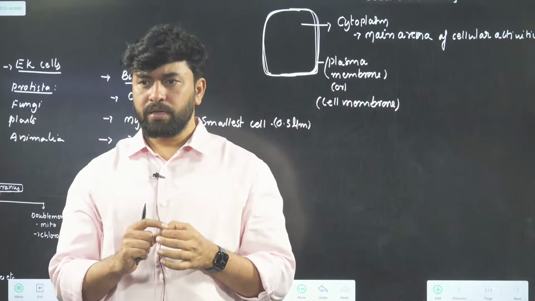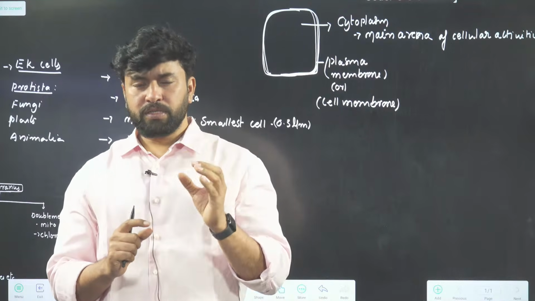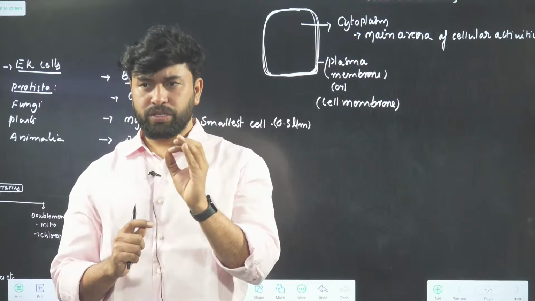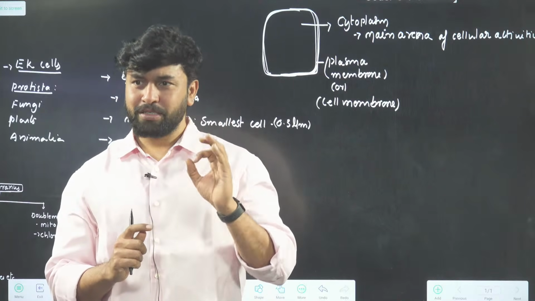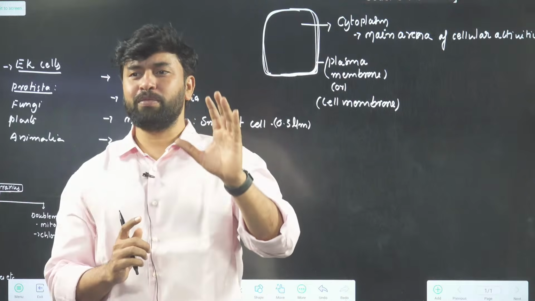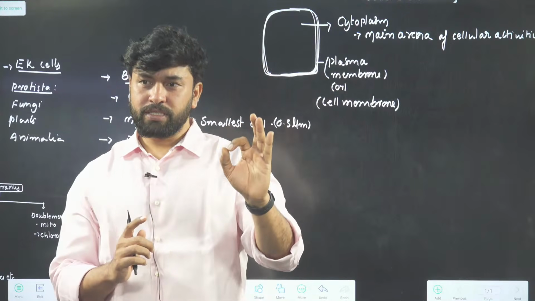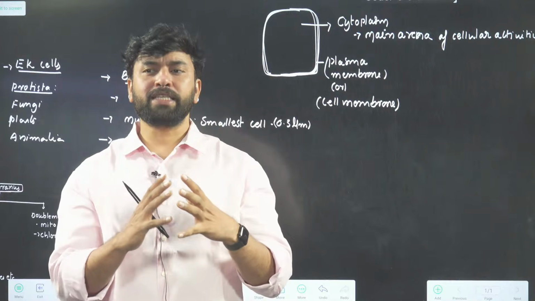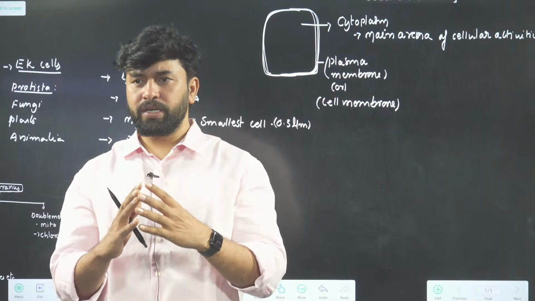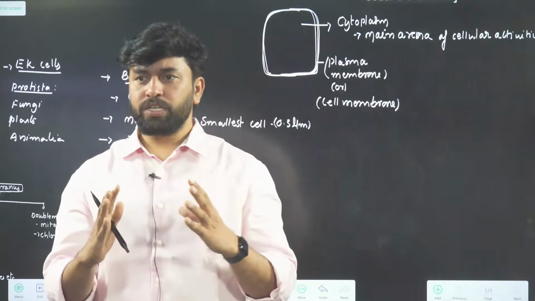For example, RBC possess a biconcave disc-like structure. That is for a purpose, not decoration. The RBC have become biconcave disc-like because that shape makes them absorb the maximum amount of oxygen at the time of transportation.